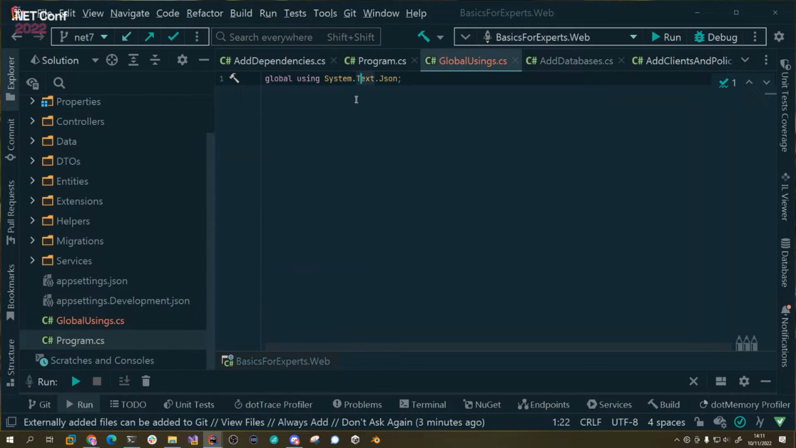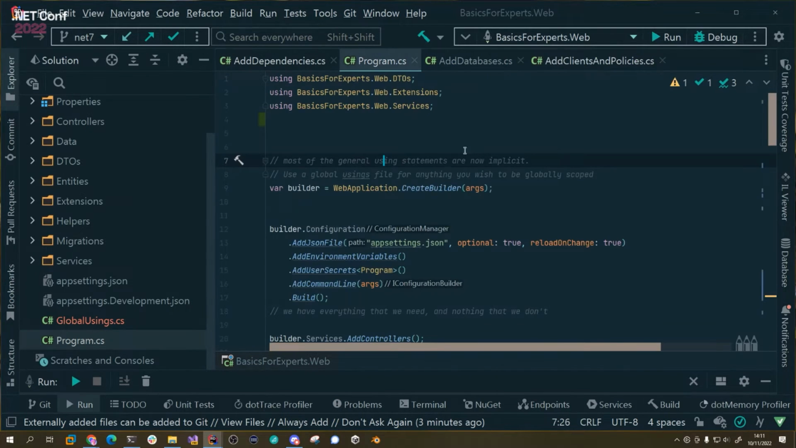And this came out with .NET 6. But now this is globally scoped, which you may want for something like system.text.json, but not necessarily for, say, your data entities. So make sure that you're scoping things adequately and not just globaling all the things. That's not sensible. So that's that done. And you can see all my red squiggles have gone.